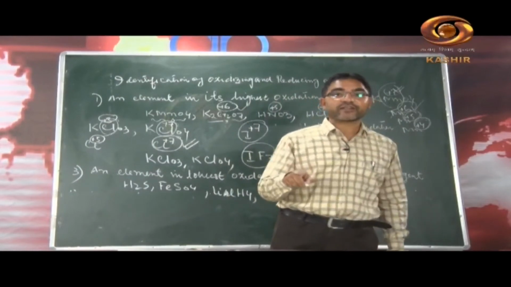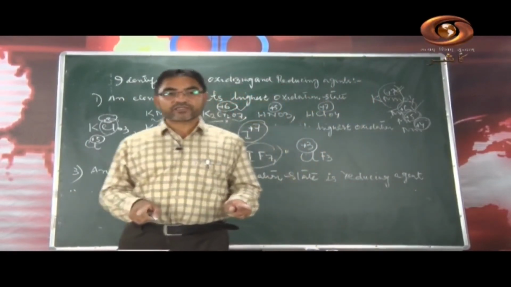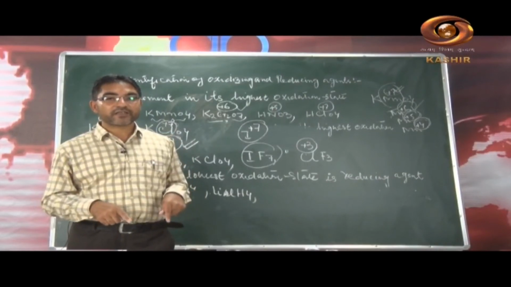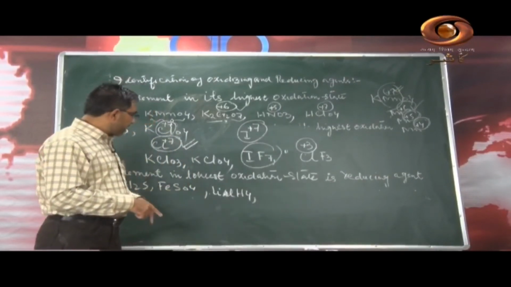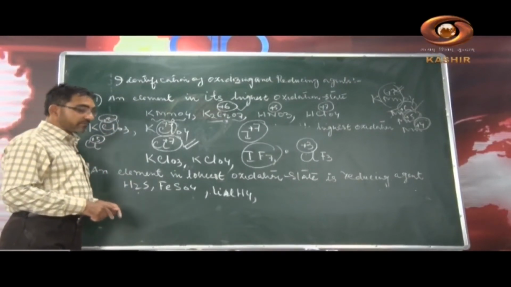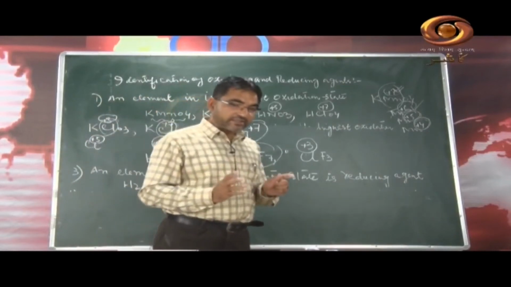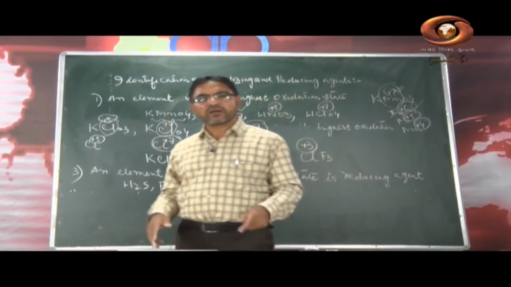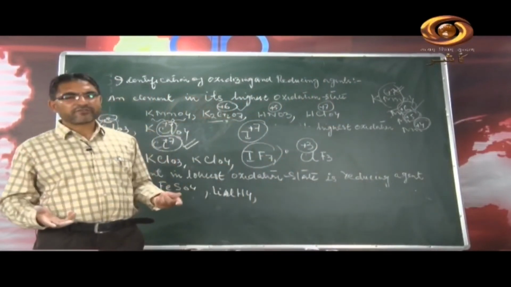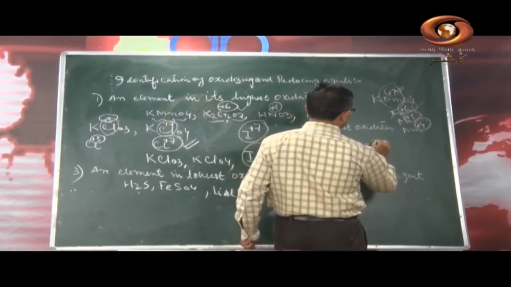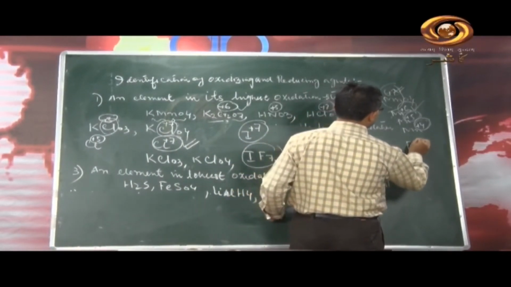It will try to gain the electrons. When we put it in some reaction, it will try there to gain the electrons and it will act as an oxidizing agent. Number third is that an element when it is in its lowest oxidation state, that means -1, -2, or we have the iron, say we have iron Fe2 positive and Fe3 positive.